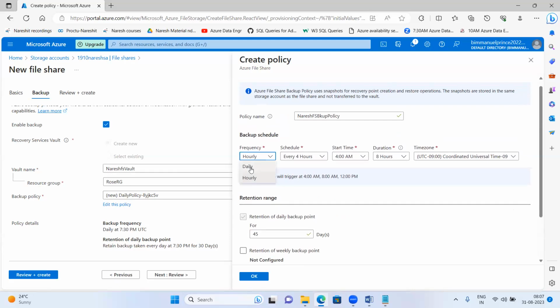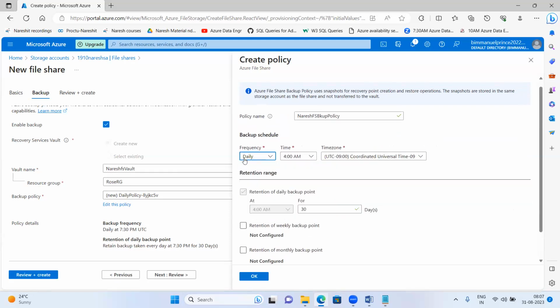If you want to take the backup daily, then you can select the backup here as daily. Daily at what time you want to take the backup, pass the time here. Let us take 4 a.m. in the morning, or we can take 5 a.m., and then this is the time zone. Then it will keep the backup for you daily at 5 a.m. Multiple options, daily, hourly, very simple and straightforward, easy to understand.